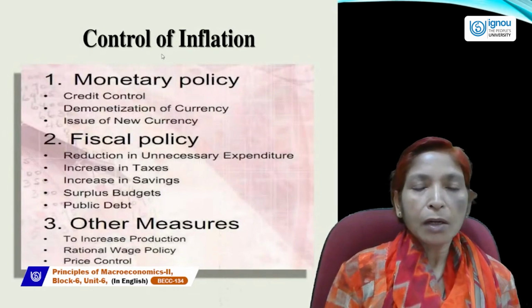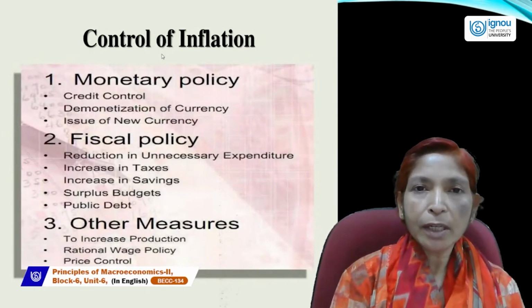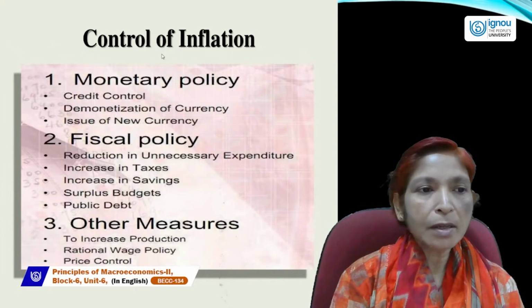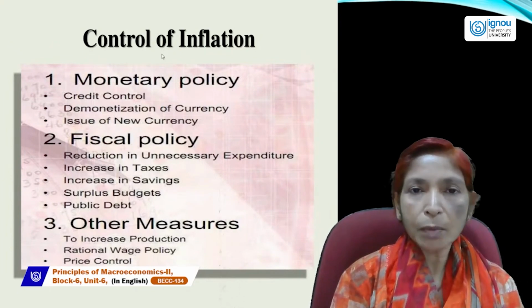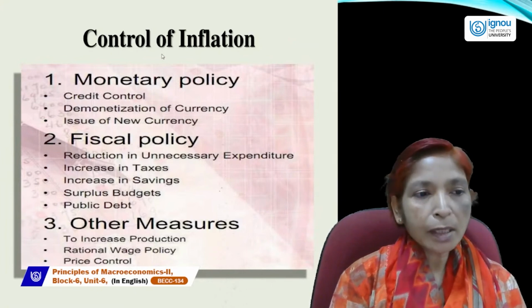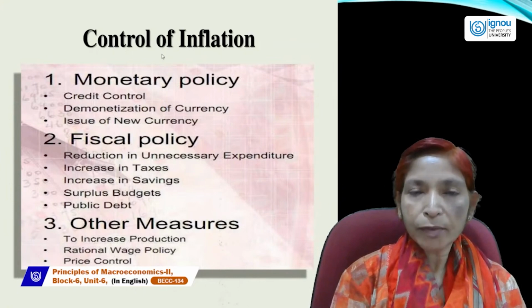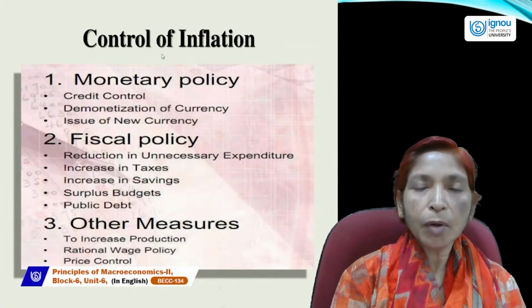Next is control of inflation. Here we know that control of inflation can be done by three policies. One is monetary policy, second is fiscal policy, and third is other measures or price control. So in monetary policy, we can control credit, demonetization of currency, and issue of new currency. Government can follow these three steps. One is credit control, second is demonetization.